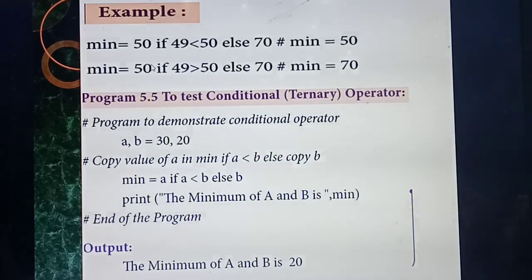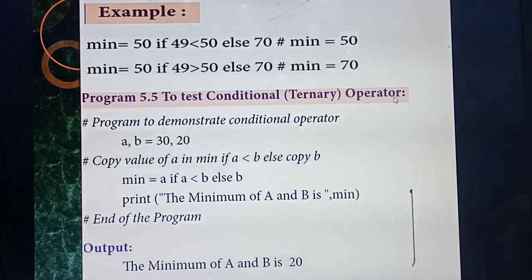Then if they are giving 49 is less than 50. Condition is 49 is less than 50, isn't it? So whether the condition is true or false, students? Yes, the condition is true. So if your condition is true, what answer will you get as the output? 50. Once the condition is false, for example 49 is not less than 50, at that time only you will get the answer from which part? Else part.